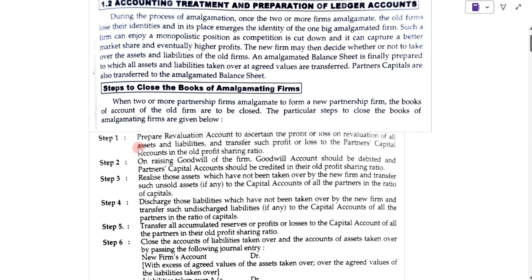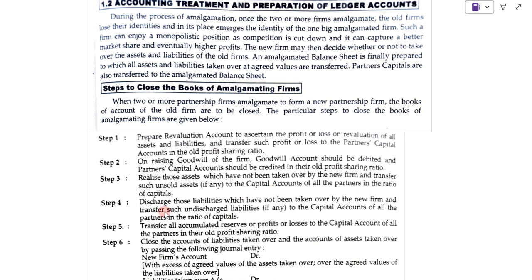Now the first step is we have to prepare the revaluation account. After preparing the revaluation account, second, we have to prepare the partners' capital account. Third, the realized assets which are not taken over by the new firm are to be transferred to the capital account. That transfer is to be done in the partners' profit sharing ratio.